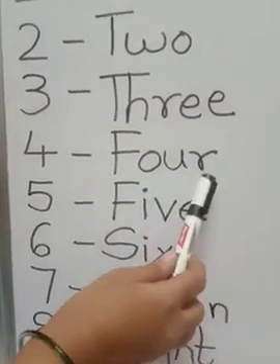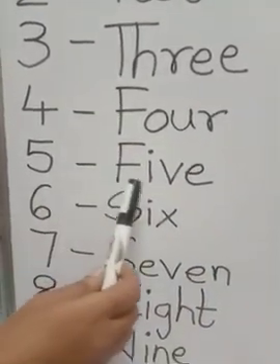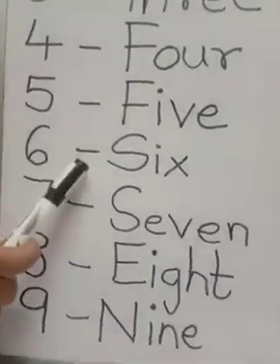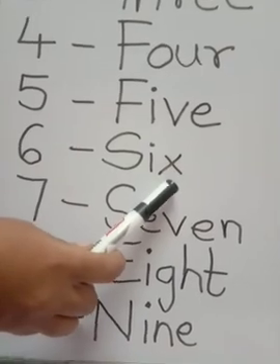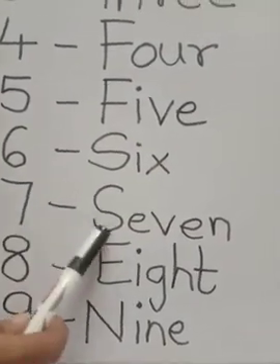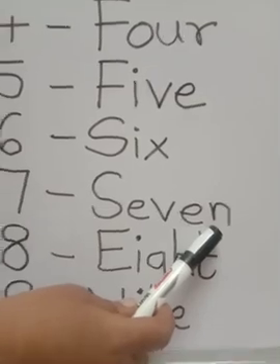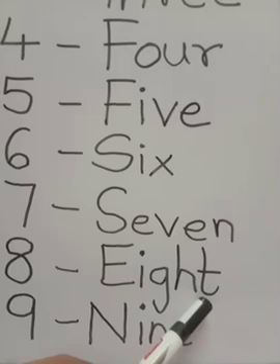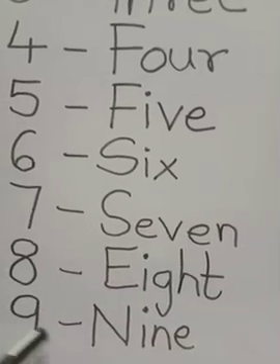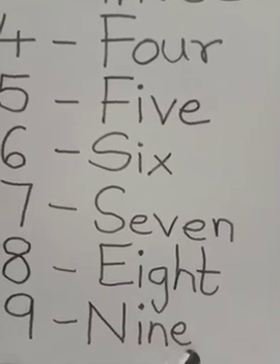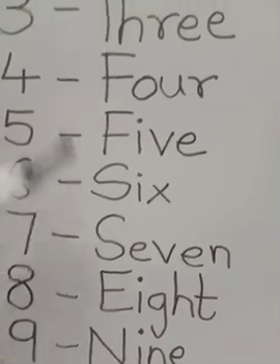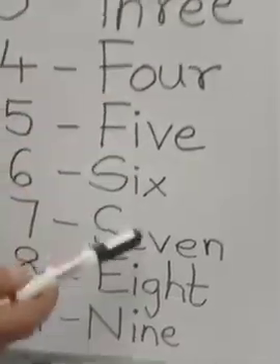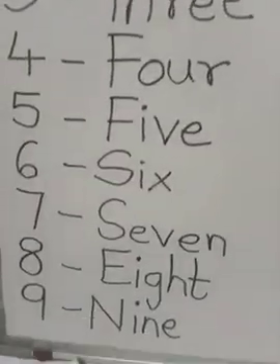4, F-O-U-R, 4. 5, F-I-V-E, 5. 6, S-I-X, 6. 7, S-E-V-E-N, 7. 8, E-I-G-H-T, 8. 9, N-I-N-E, 9. Okay children, go through all these number names of numbers 1 to 9.